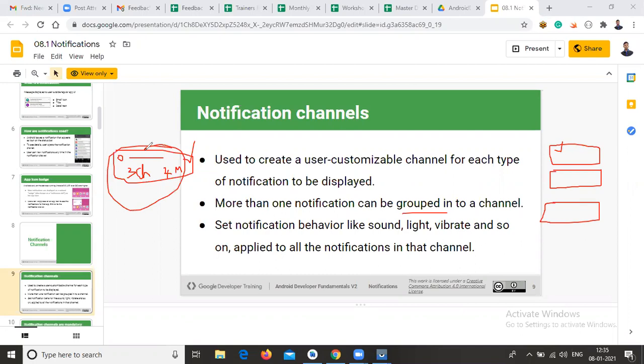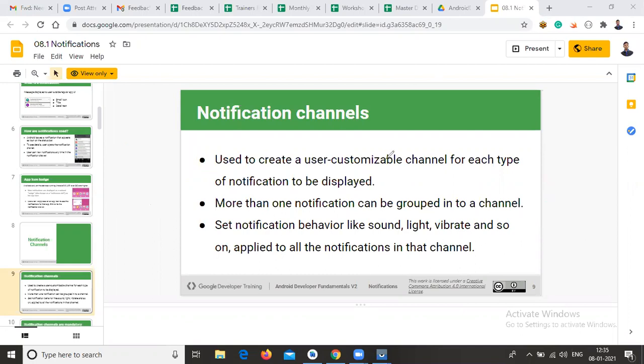It is also possible in grouped messages, and the notification behavior like sound, light, and vibration, and so on, is applied to all the notifications in that channel. By default, only the default notification sound is available.